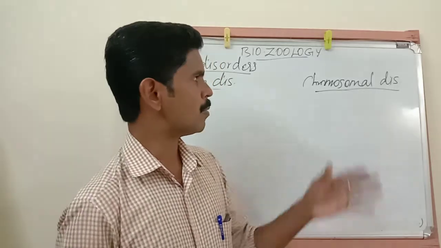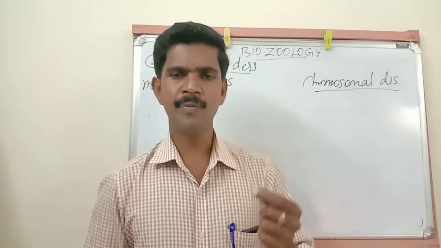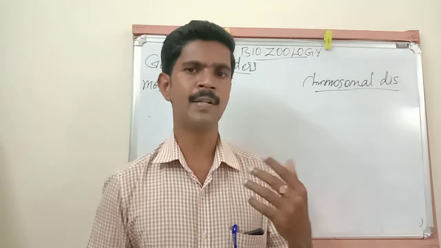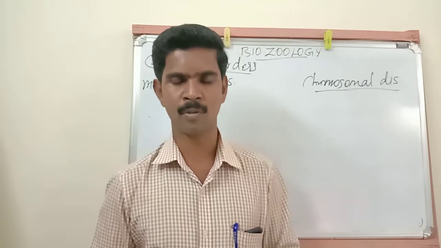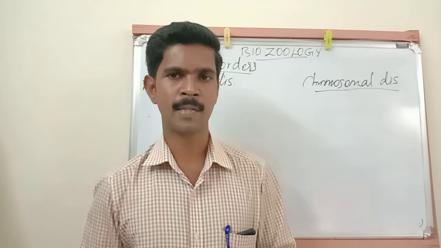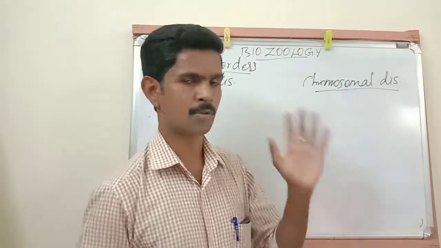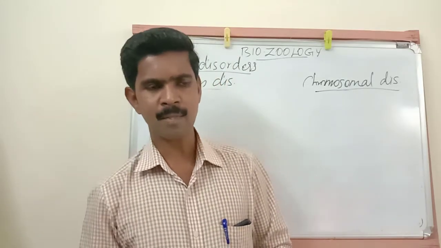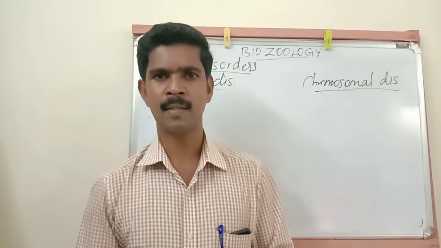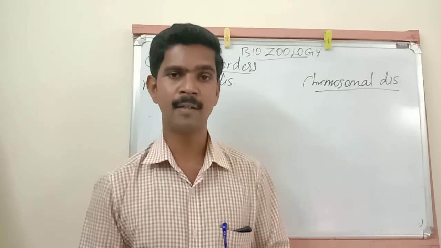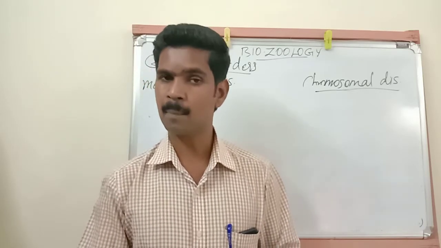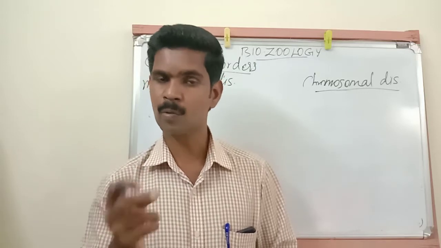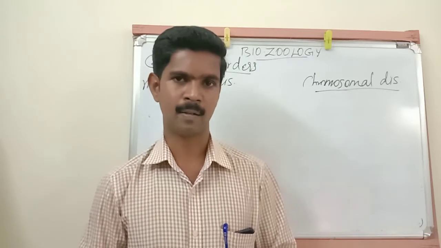Understand? So here chromosomal disorder meaning, if any alteration or any changes occur in the structure of chromosome or the number of chromosome, it leads to some disorder. That disorders are called chromosomal disorders. And maximum these changes in the number and the structure are happening during the cell division. Normally when the cell is dividing, the chromosomes also divide in their number.